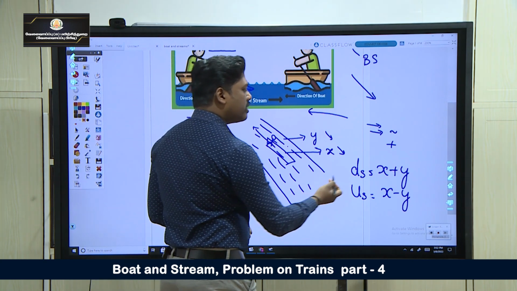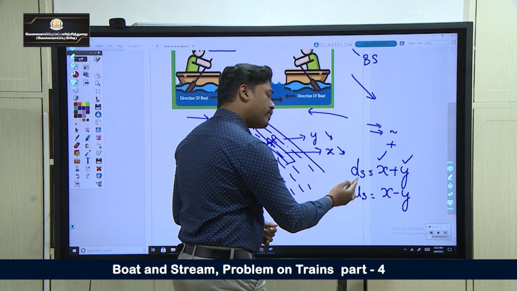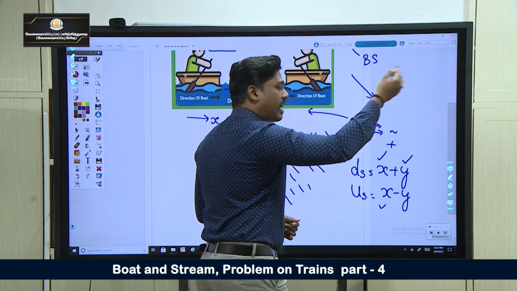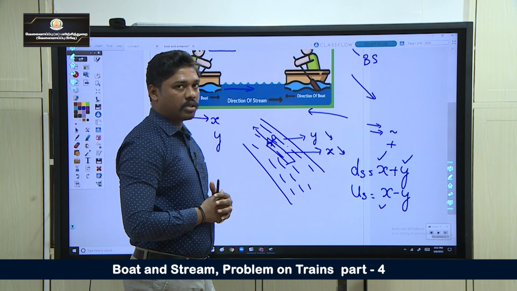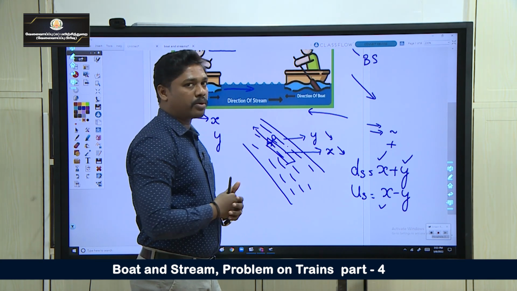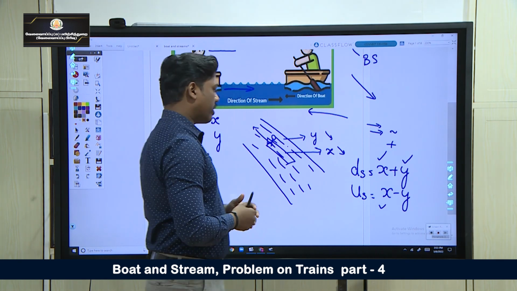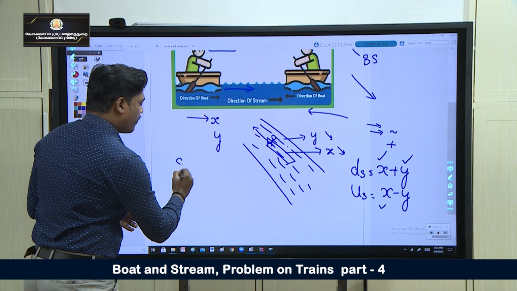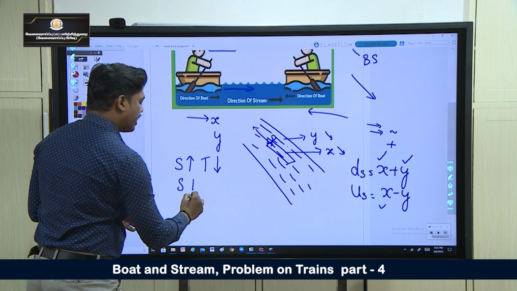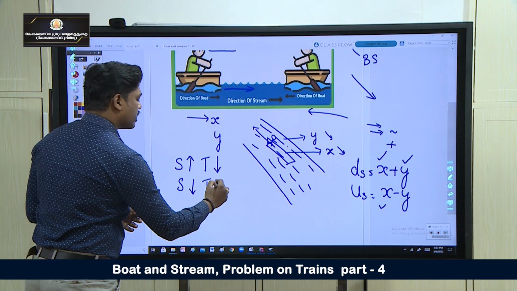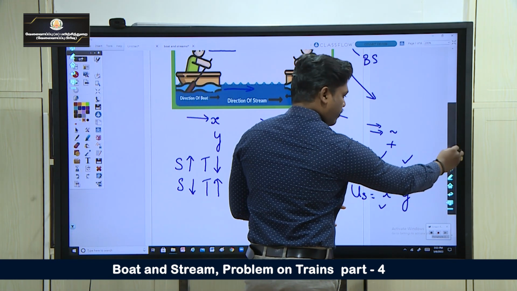So downstream means boat speed plus current speed. Note it down. Upstream means boat speed minus current speed. Water is flowing, and I am moving upwards. It takes more time for me to cross, and the speed would also be very less. What we have to know is, when speed increases, time decreases. When speed decreases, the time increases. Is that clear? So here we have only four formulas.